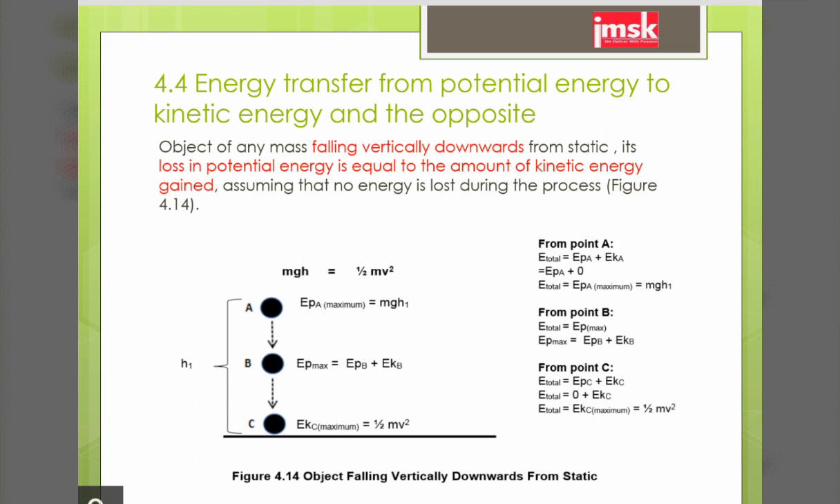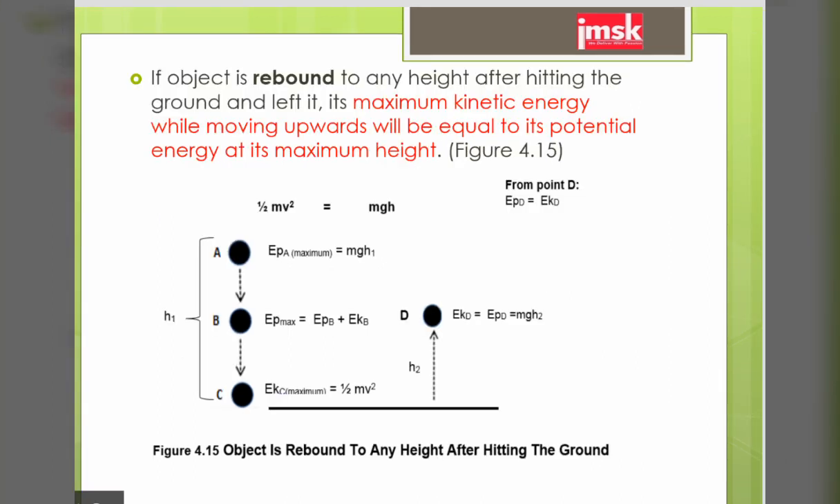So please remember that any object falling vertically downward from rest loses potential energy, but at the same time gains kinetic energy. If an object rebounds to any height after hitting the ground and leaving it, its maximum kinetic energy while moving upwards will be equal to its potential energy at its maximum height. For example, at point A, the potential energy is maximum, while at point C, the kinetic energy is maximum.